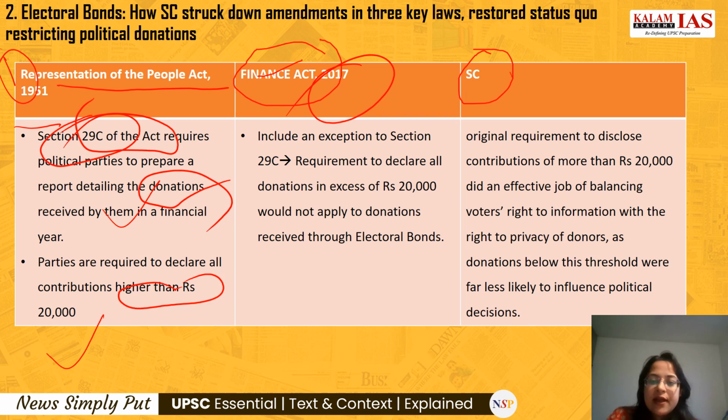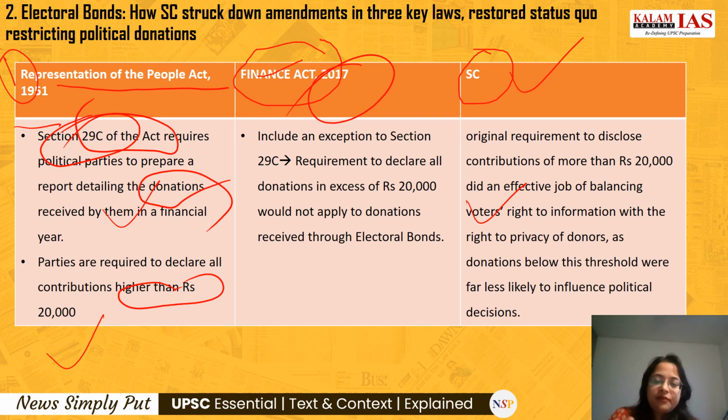But the Supreme Court said that the original requirement of disclosing contributions of more than 20,000 rupees did a very good job of balancing the voters' right to information and the right to privacy of the donors. Here, the right to privacy of the small donors was kept intact because they were more vulnerable to victimization. Corporates are less vulnerable to victimization. The individual or ordinary citizens are more vulnerable to victimization. Hence, it is required to preserve their privacy.